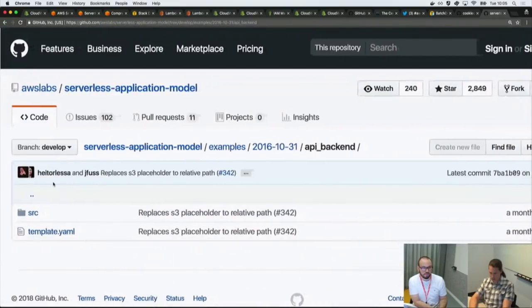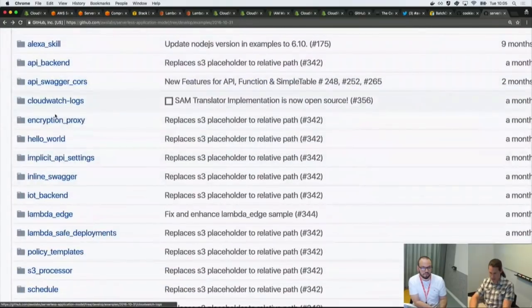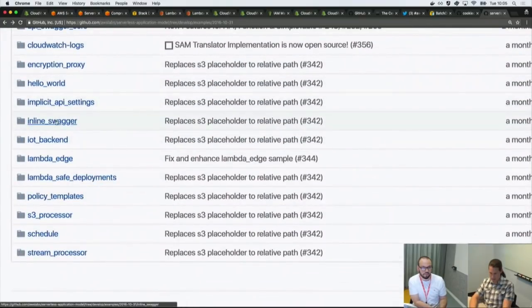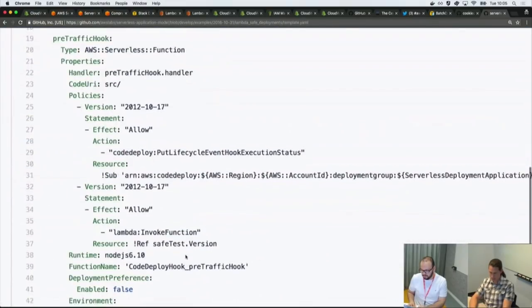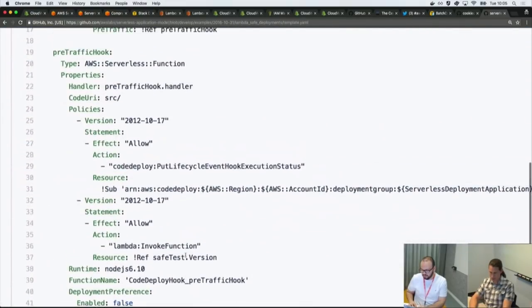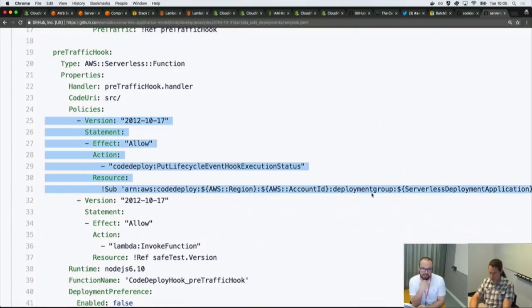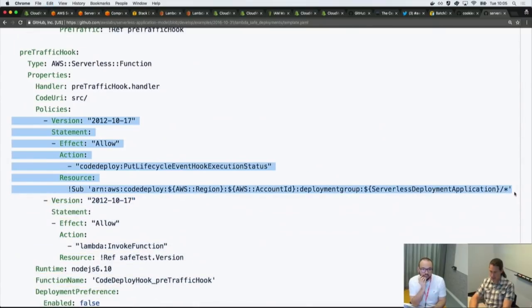Hoping anyway. This one, I think, does a lot of it for you. I do have one in my encryption proxy, but again, that's going to use an IAM role and everything. Right. That's policy templates. That's what I'm looking for. Oh, I see. You want to pass an inline policy. Okay, gotcha.